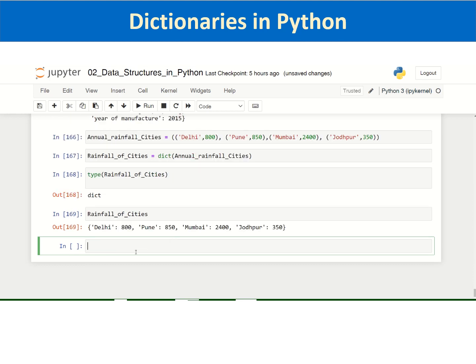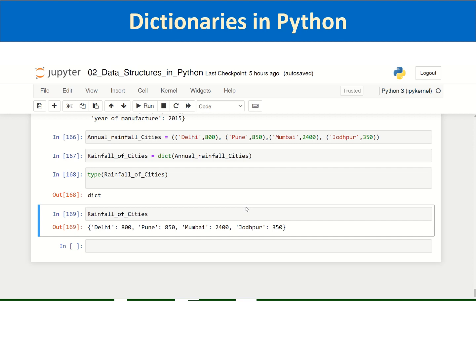So you can see it has been stored as a dictionary with the key value pairs, with keys being cities and values being annual rainfall. Such type of data, which we will come across more in the water sector, rainfall data, weather discharge data, can even be in the form of nested dictionaries. When it comes to raster data, dictionaries are very useful.